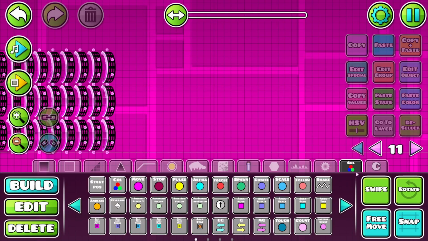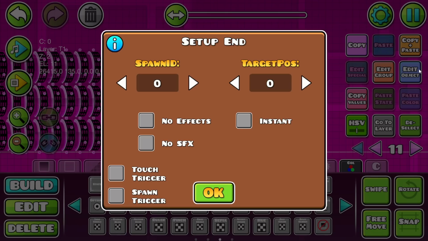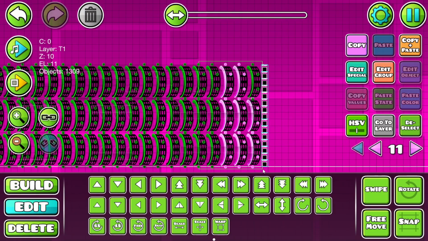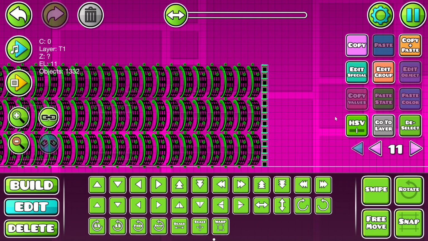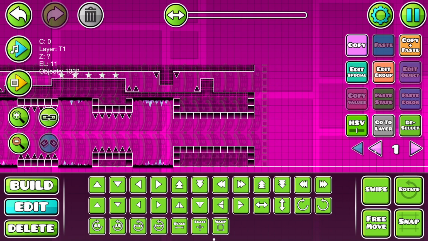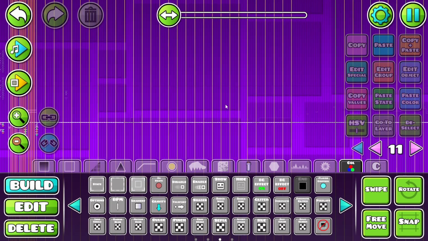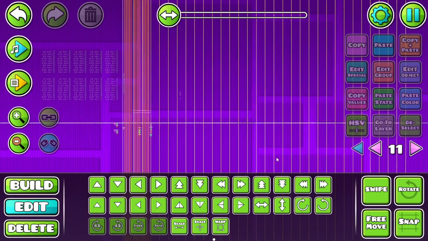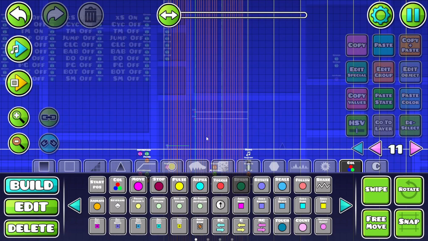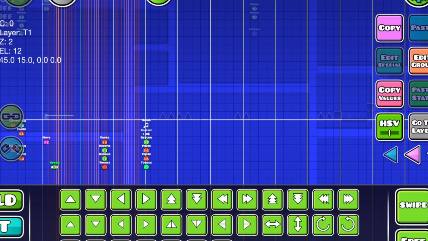And then it has also come to my attention that we actually didn't put down any end triggers for these levels, so we're just gonna do that at the end. That way, if you manage to beat any of the levels, it'll count as a win. So now we just need to hide all the portals and make sure there's no effects, and then we need to add it to the same group that the actual level is on. And there we go. If we manage to get to the ship in like Stereo Madness or something, it'll keep us as the ship. So now we have to do that for every other level. Oh boy. That's fine though, it's not gonna be that bad. I'll be back when I'm done doing that.